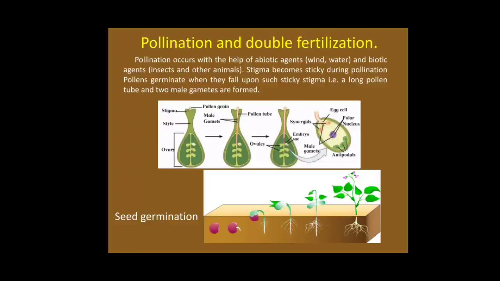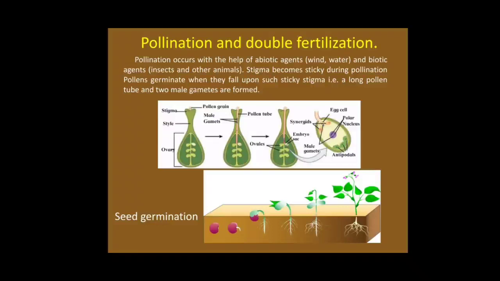Whereas the second male gamete unites with the secondary nucleus or polar nucleus to form endosperm. This endosperm provides nutrition to the zygote, which transforms into a seed for germination of a new plant. As two nuclei participate in this process, it is called double fertilization.